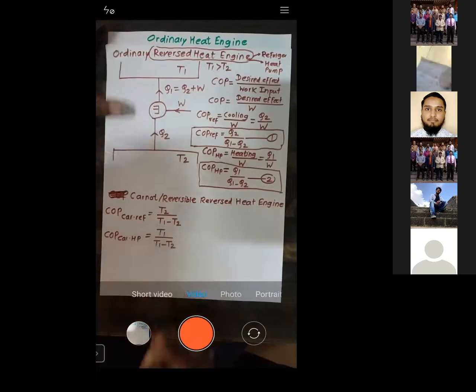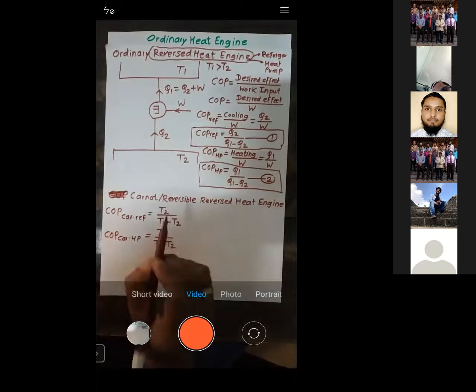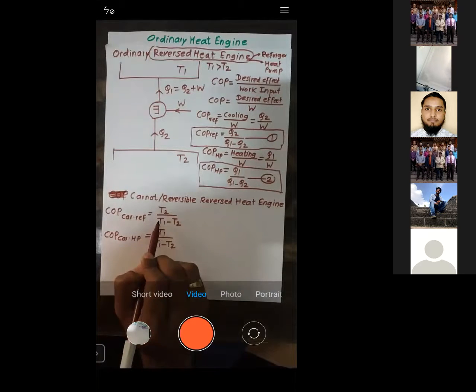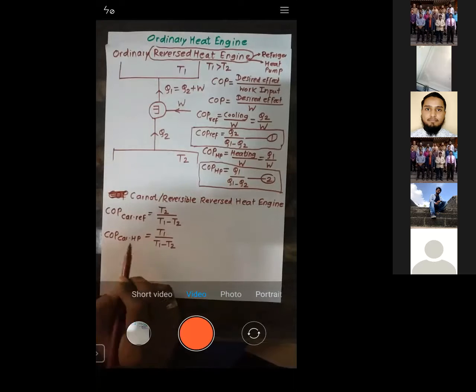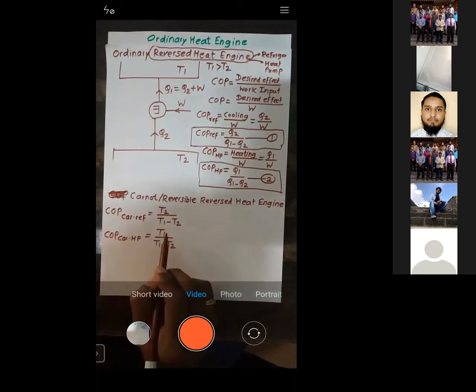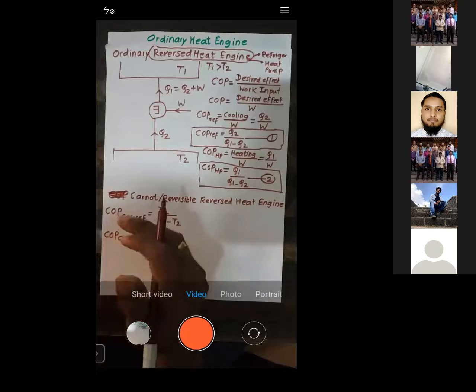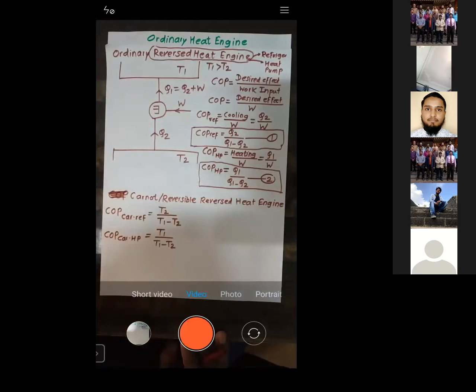For a refrigerator, it is lowest temperature upon highest minus lowest. For a heat pump, it is highest temperature upon highest minus lowest. This is how you can calculate it for a Carnot. Is that okay? Yes, sir.